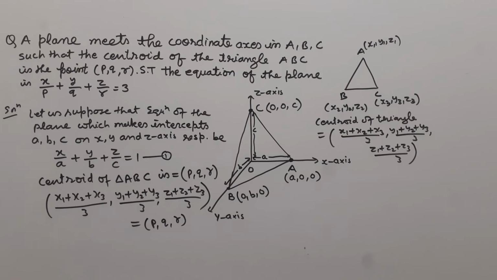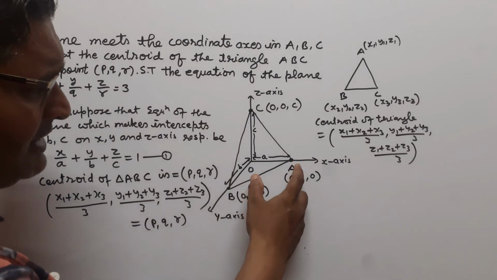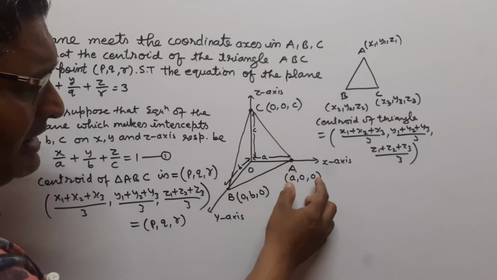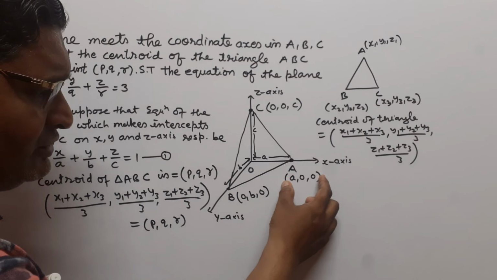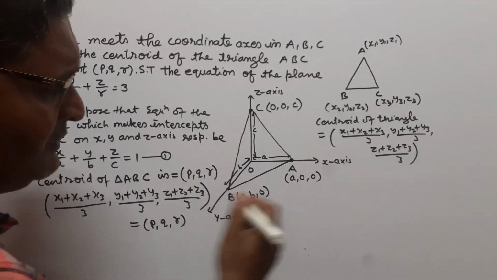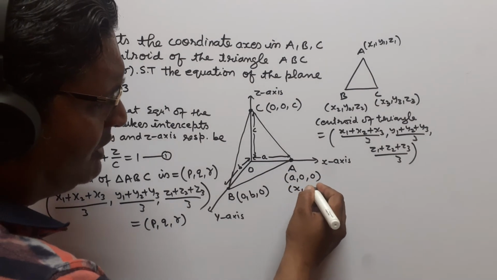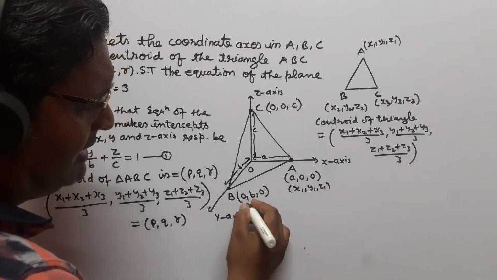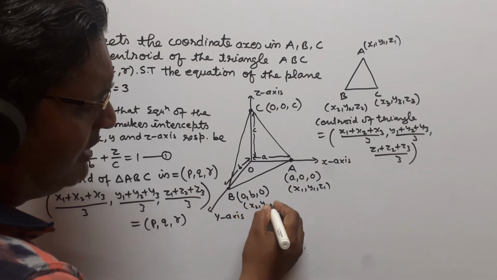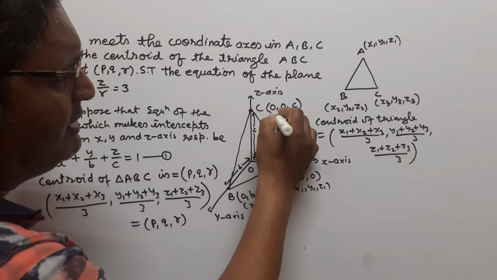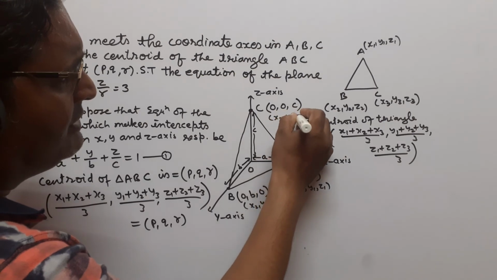This is the coordinate of the centroid of the triangle. So here the vertices of the triangle are A, B and C, and the coordinate of A is (a, 0, 0), this is (x1, y1, z1), this point is (x2, y2, z2) and this point is (x3, y3, z3).